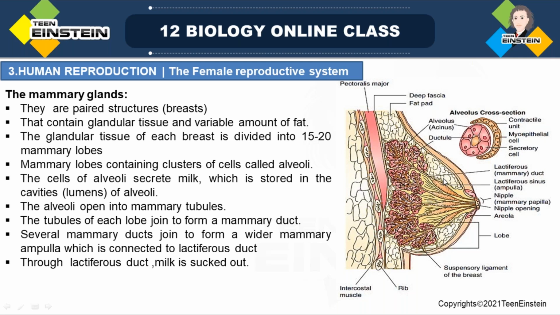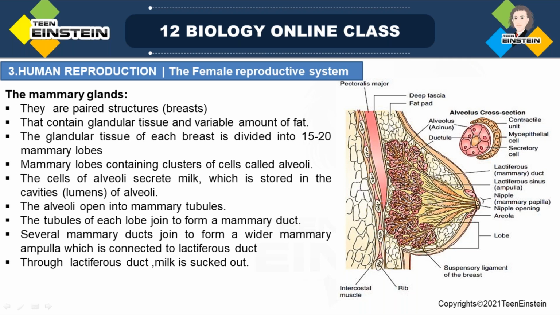The breast or mammary gland is a hemispherical projection. You can see here, it's a hemispherical projection. This breast contains glandular tissue, meaning the presence of glands or their products, and a variable amount of fat.